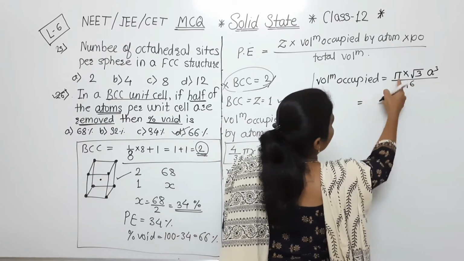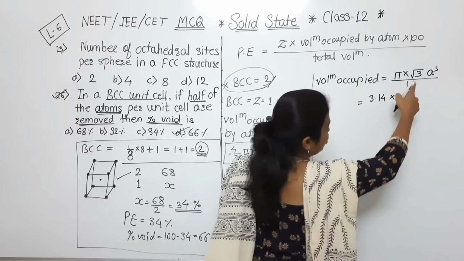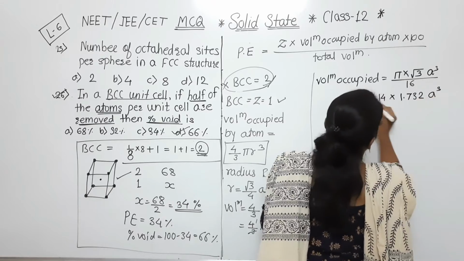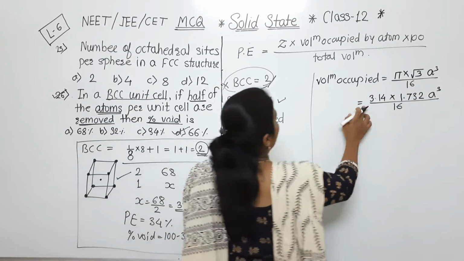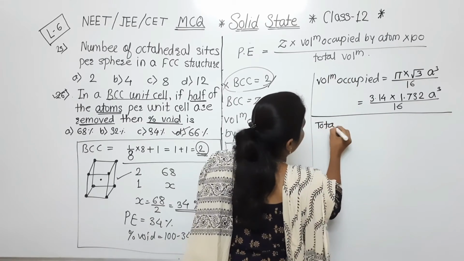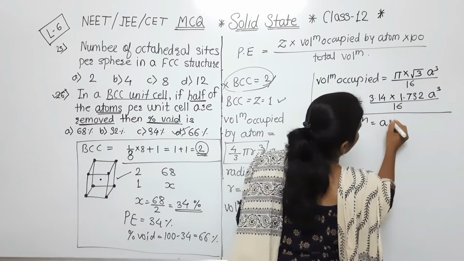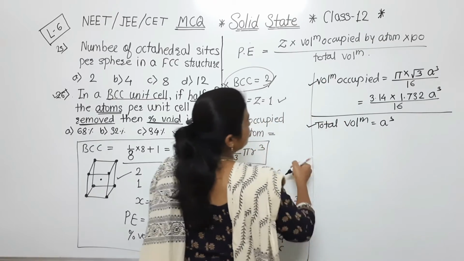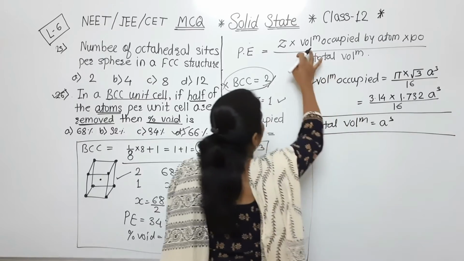So here, what is the value of pi? It is 3.14. What is the value of root 3? That is 1.732, a cube divided by 16. Okay, this is completed. Next one, total volume. For that, total volume we have to take, total volume is equal to a cube. Now volume occupied is with us, total volume is with us, as well as we have considered Z. Simply we have to put all these values in that formula.